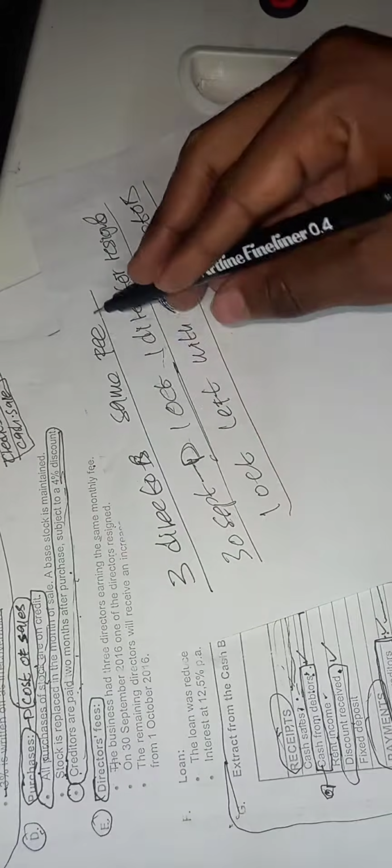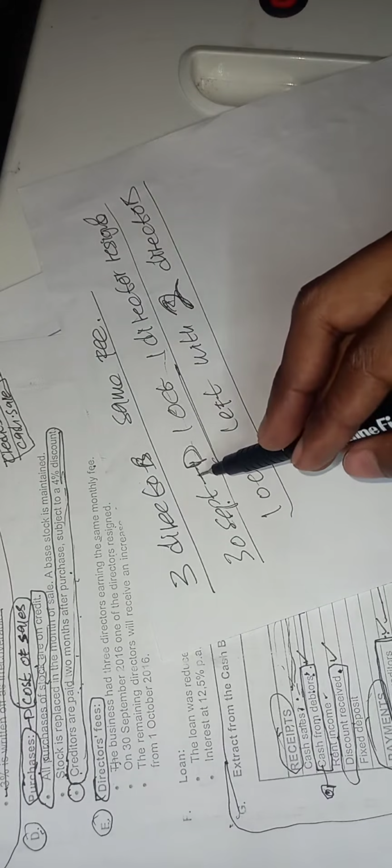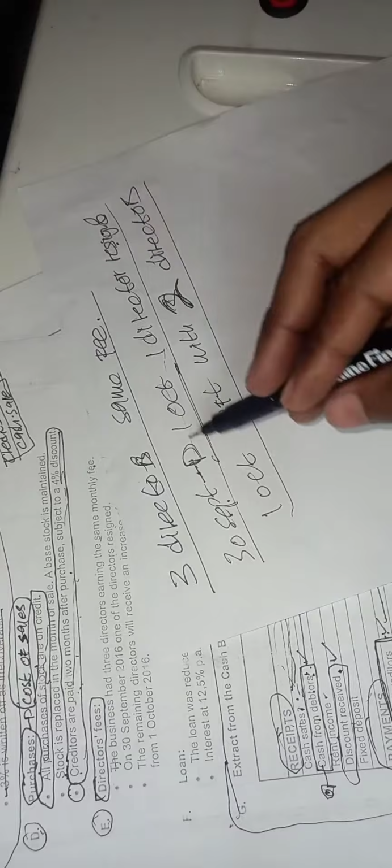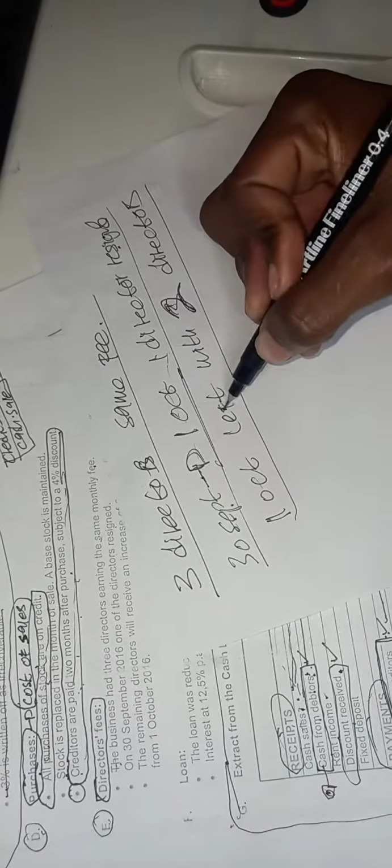The company has 3 directors who earn the same fee. Then on 30 September, one director resigned, which means on 1 October onwards, we are left with only 2 directors. That's what the information says. Let's repeat it again.